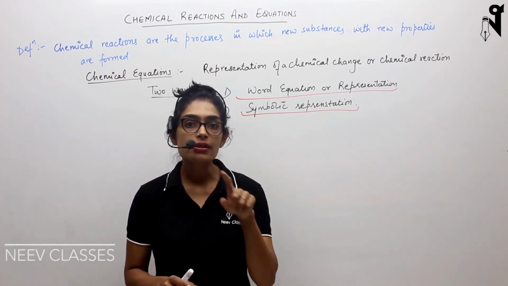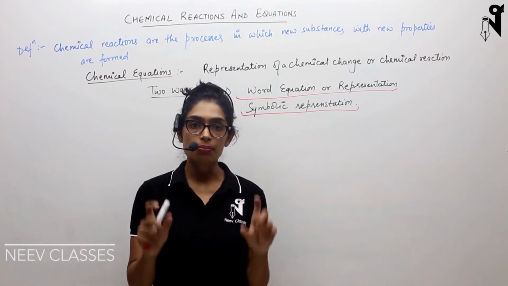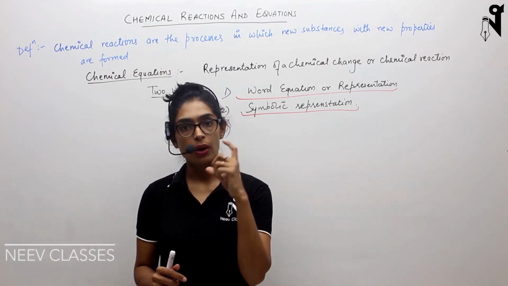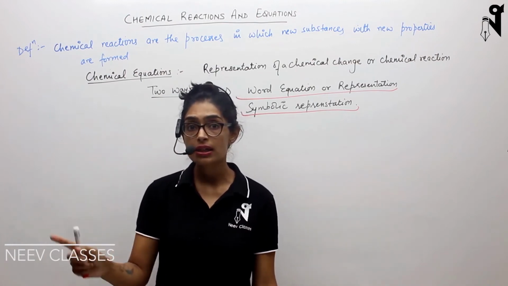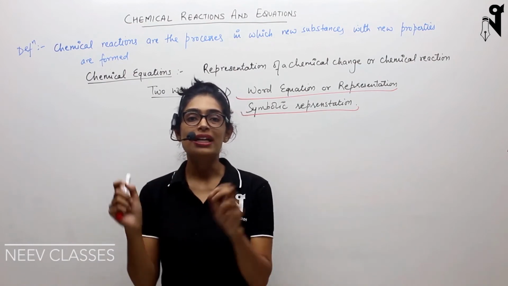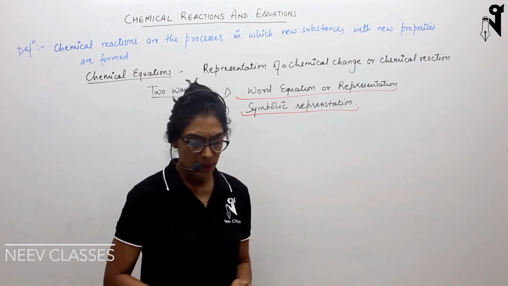Whereas if you write the symbols of the molecules or atoms reacting, symbols like carbon represented by C, oxygen represented by O2, and then the reaction is taking place, and then it is becoming carbon dioxide in the presence of heat. Carbon dioxide is mentioned as CO2. That way of representation is called symbolic representation. So let's see some examples.